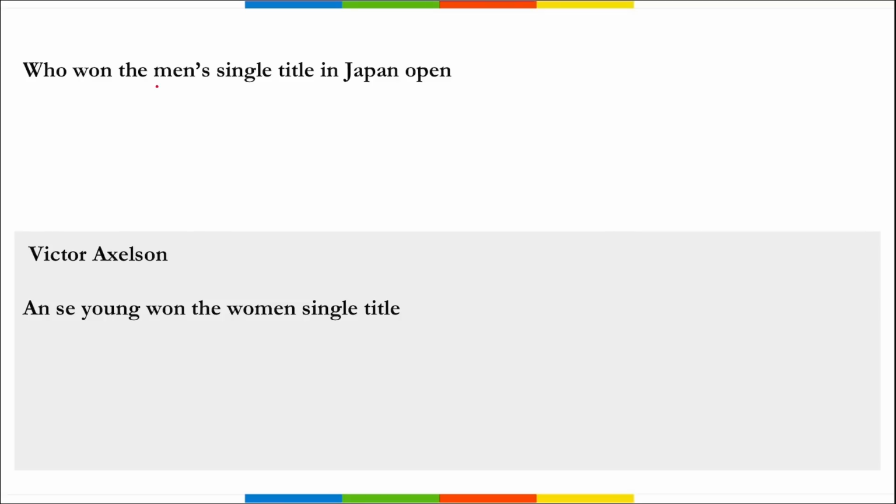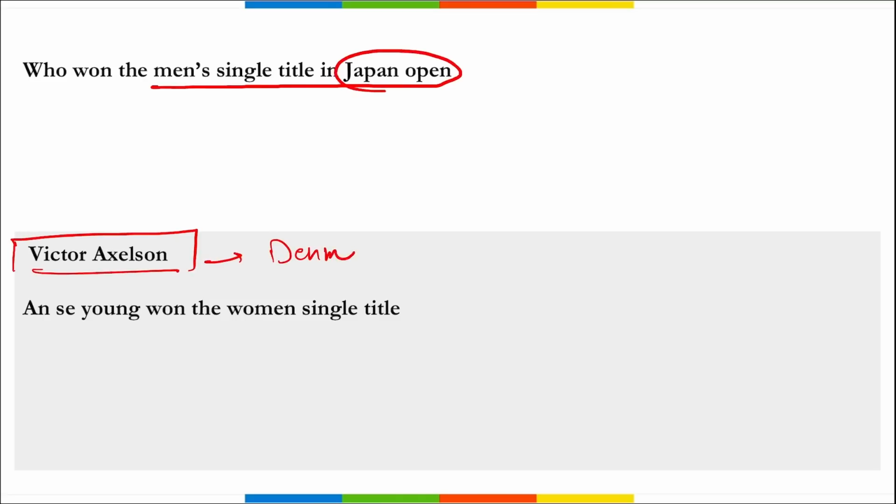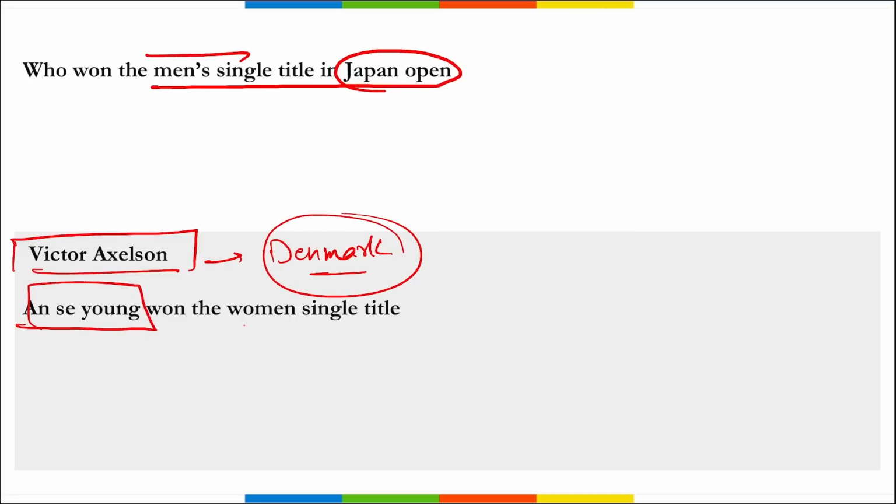Next, who won the men's singles title in Japan Open? Victor Axelsen, right? Victor Axelsen, he is from Denmark and he has won the men's singles title in Japan Open, and Nozomi Okuhara... no, An Se Young has won the women's singles title in Japan Open.